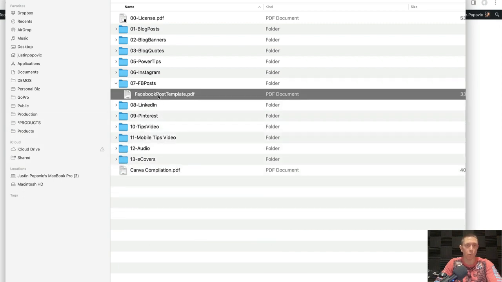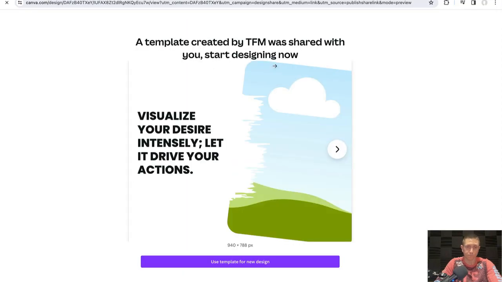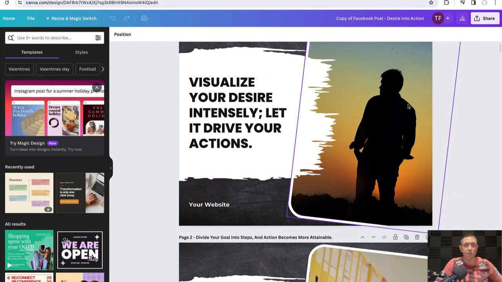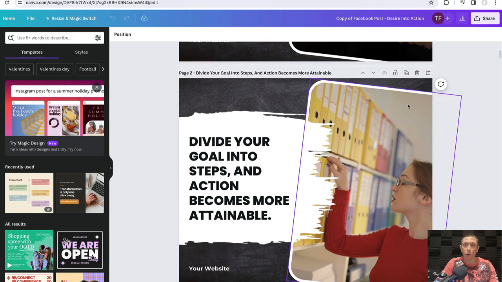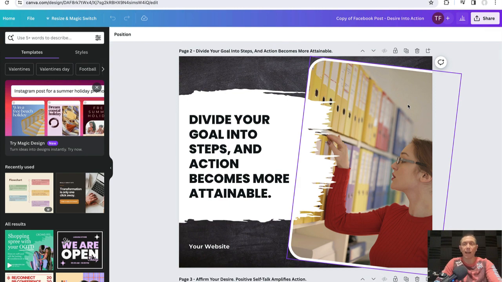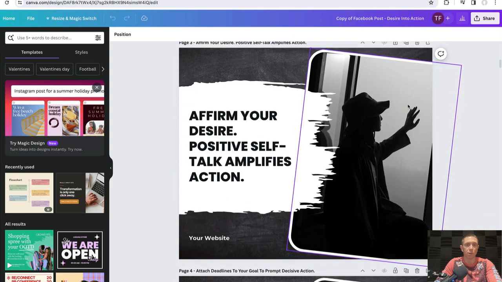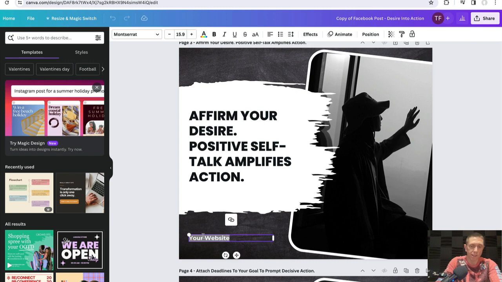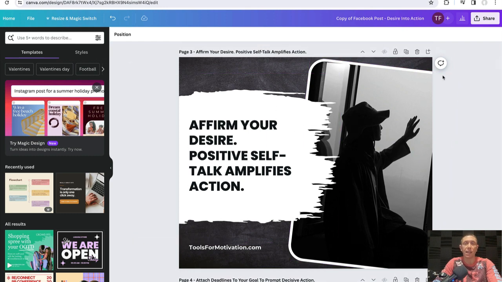We can go into Facebook, open up the template, and have it load the template into our Canva account. So if I click Use Template for Design, I can take any one of these designs here and export one or more for Facebook to promote my desire into action content or my advice content. So maybe here I say, let's grab this one here. Affirm your desire, positive self-talk amplifies action. We put my website here, toolsformotivation.com. And then I export page number 3 as a Facebook graphic.